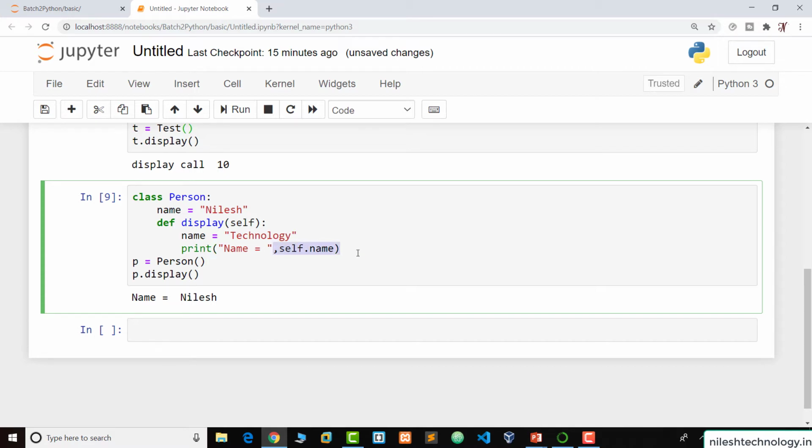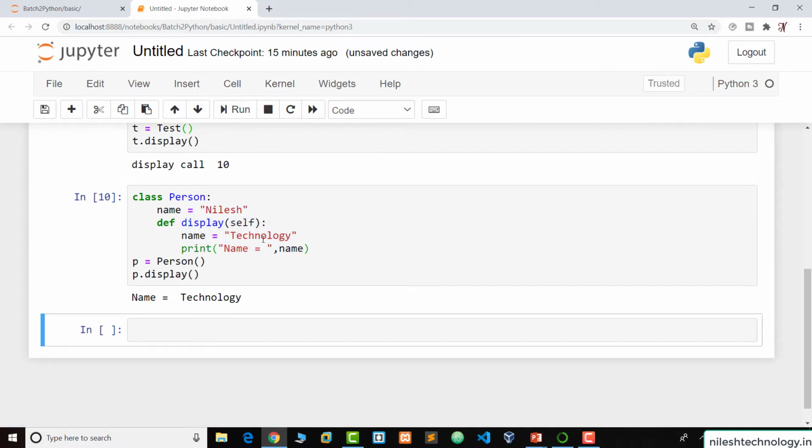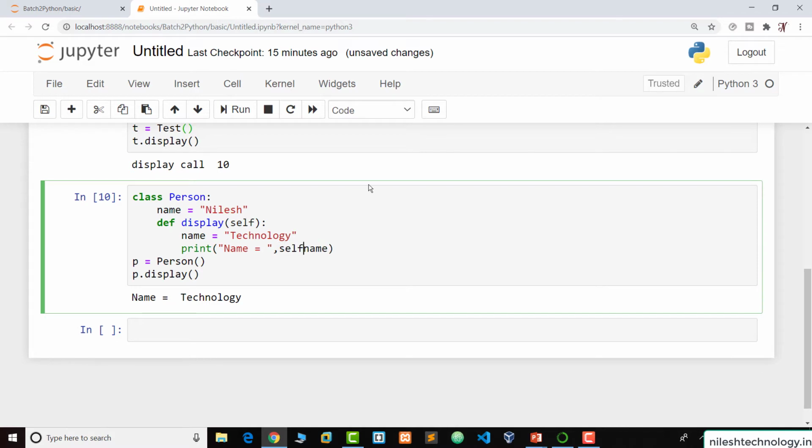Self.name means the class variable, and when we are using just name it means the function variable. So now the function variable technology is printing, run, technology, and when we are using self.name, then it prints the class variable.